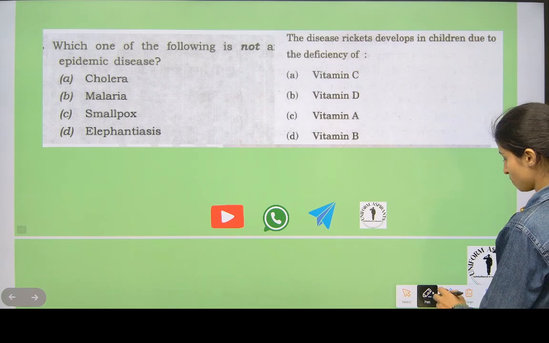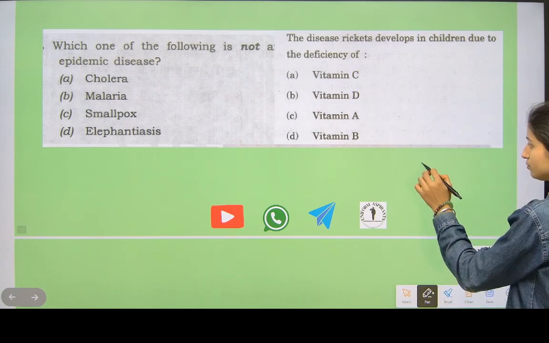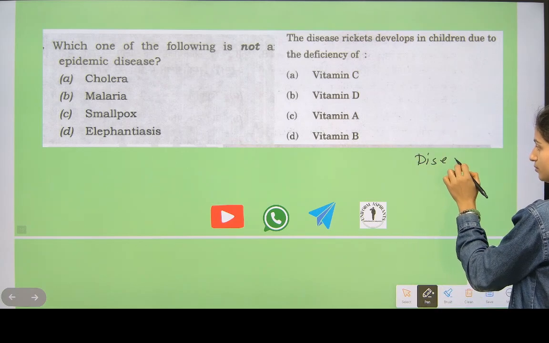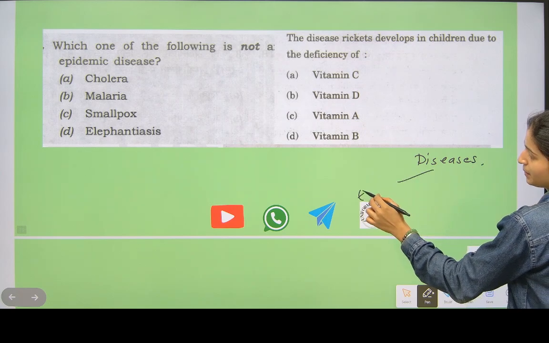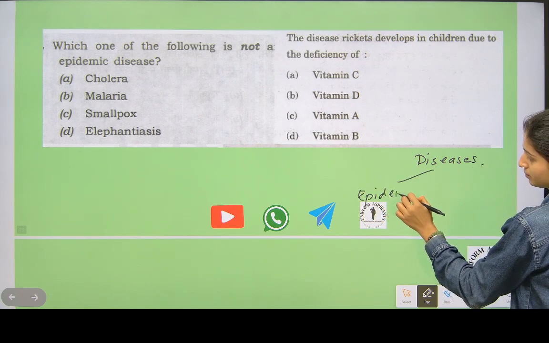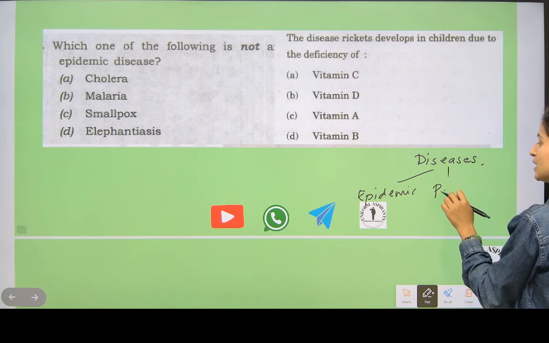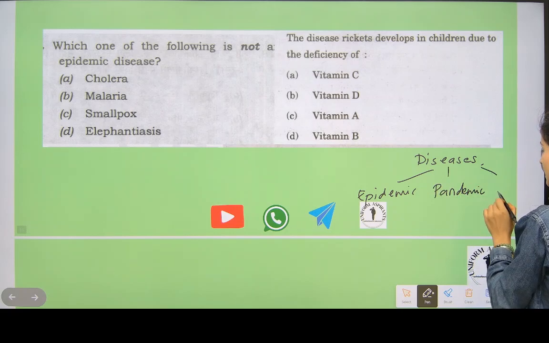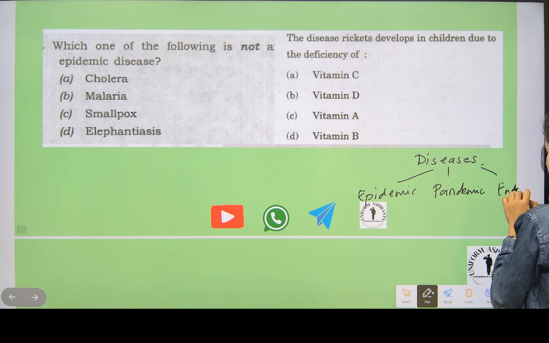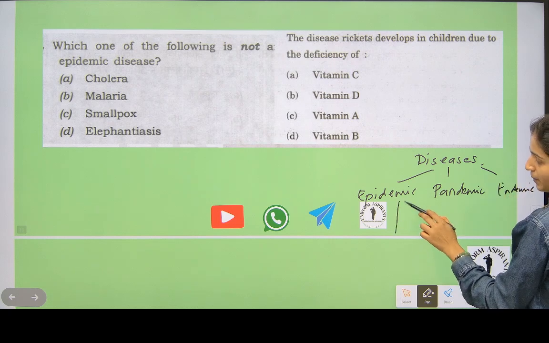Now see here, there are types of diseases. First is epidemic, then pandemic, and then endemic. So what is epidemic?